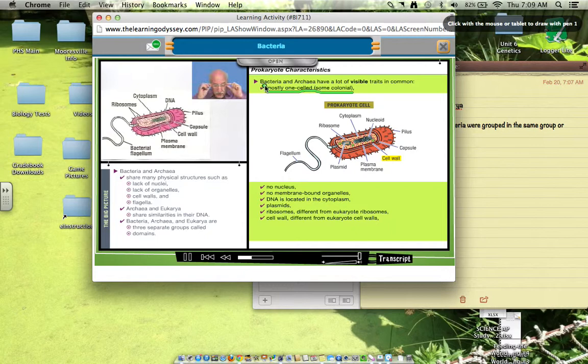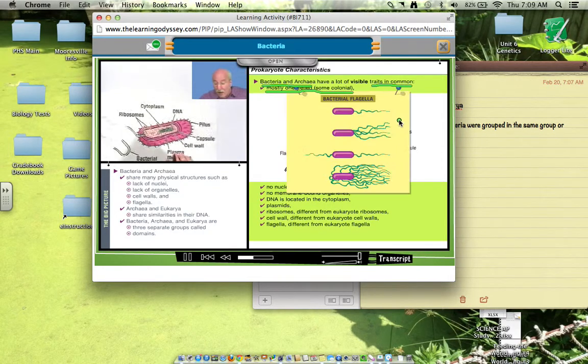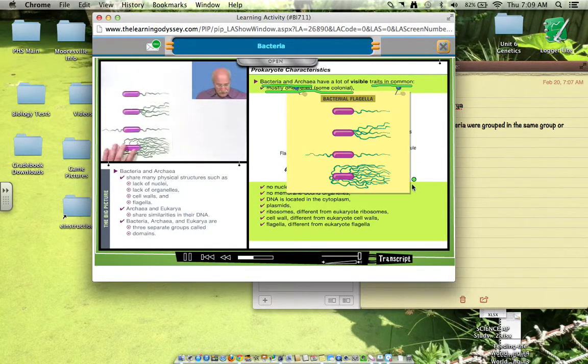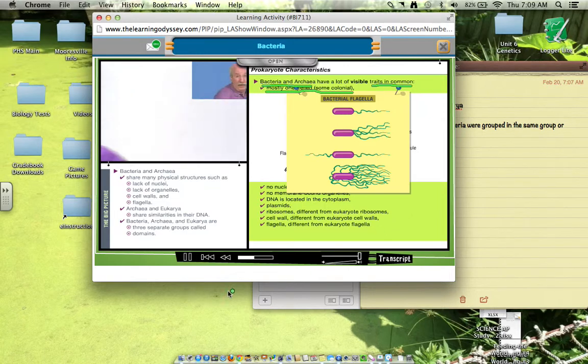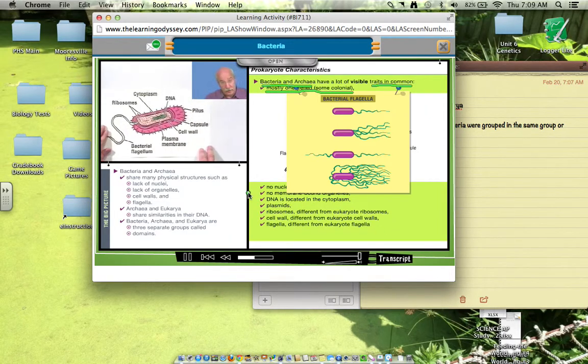Right? They're going to have some other things. They're going to have flagella, bacterial flagella. Very different than the flagella of, say, a euglena, a one-celled organism. But these flagella are wacky. Look at all the different kinds of flagella. You can have 1, 3. It's to help the bacteria move around. Well, and the archaea too. Got to remember, there's bacteria and archaea.